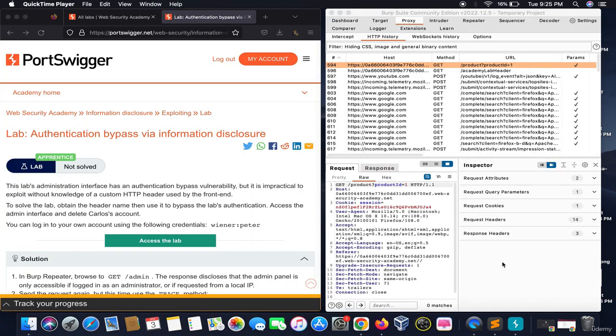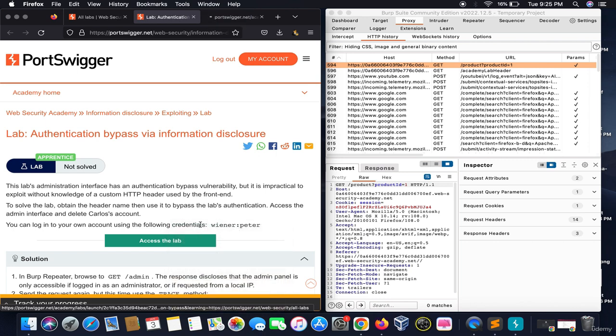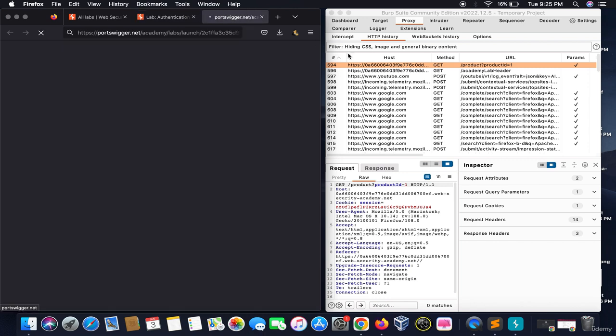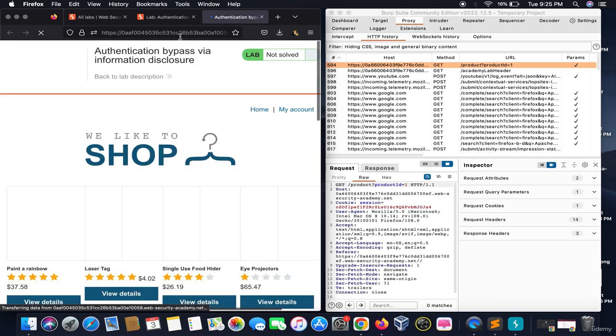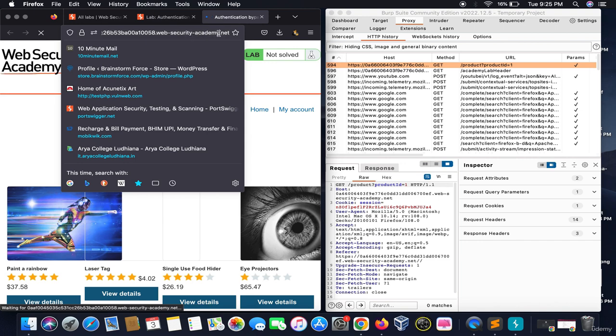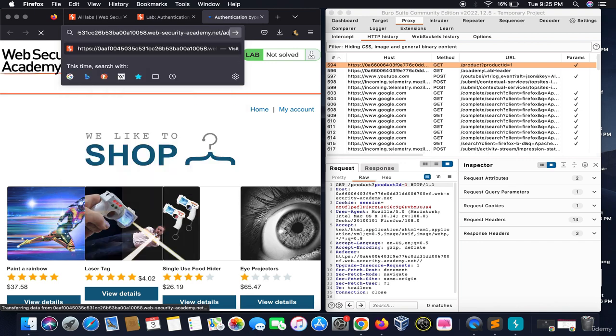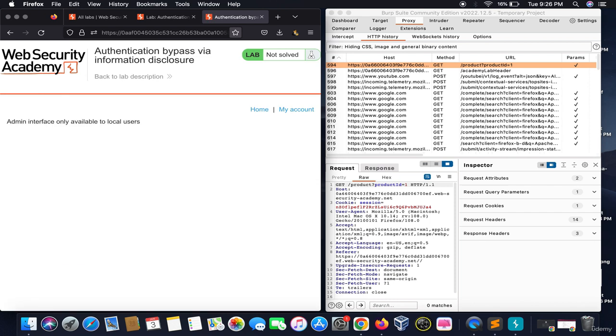Hello everyone, this is an advanced type of information disclosure and how we can use that disclosed information to do an authentication bypass. Let's see. On this particular application, we want to get into the admin panel. For doing that, we would write slash admin. See, on doing this, it gave us the information: admin interface only available to local users.